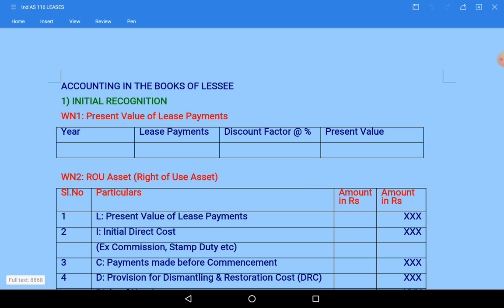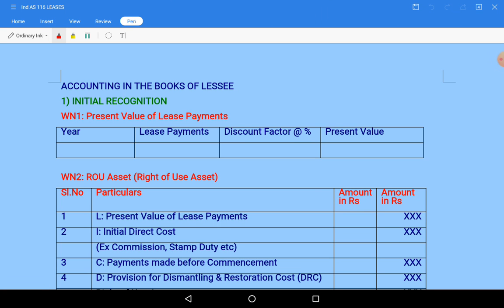So here I am with a video relating to lease accounting. In this video we are going to discuss lease accounting in the books of lessee. In the previous video also we discussed the same thing, accounting in the books of lessee. We have divided this into parts.